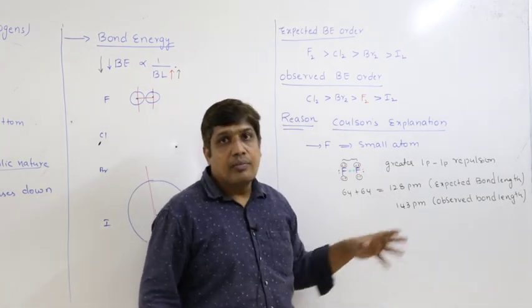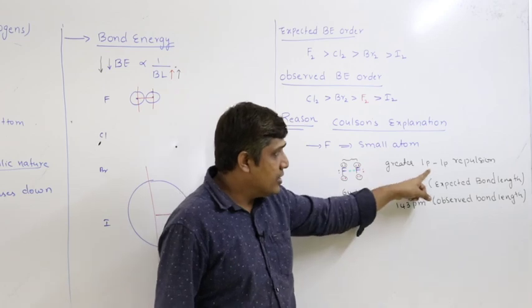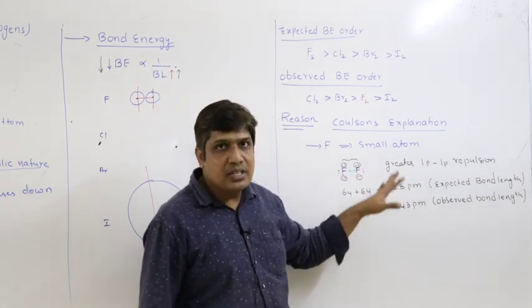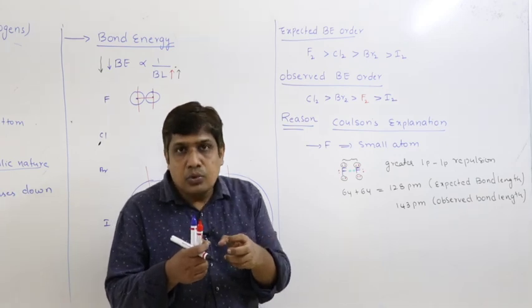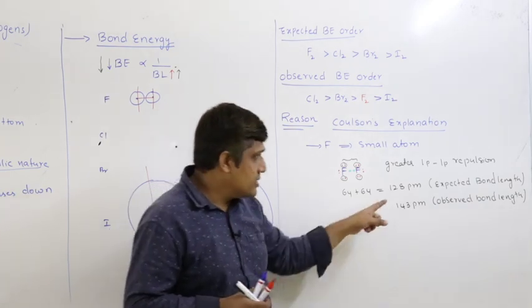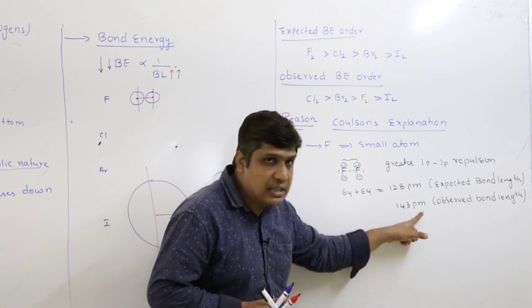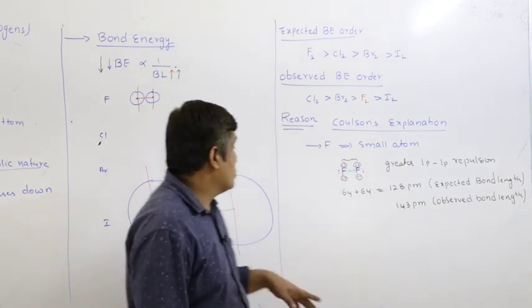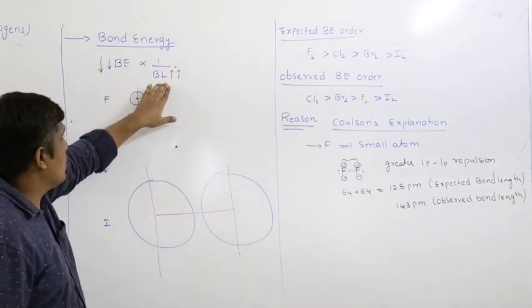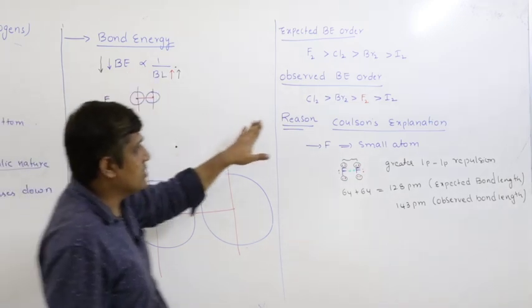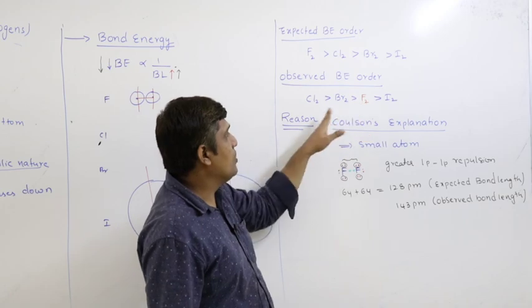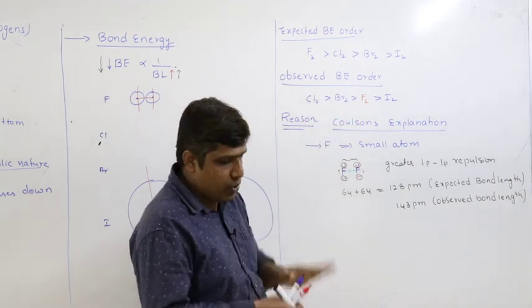Why is it more? Because to minimize this lone pair repulsion, the 2 fluorine atoms are assumed to move away from each other. Hence, there is an unusual increase in the bond length. So, if there is an unusual increase in bond length, there should be an unusual decrease in bond energy. Hence, the bond energy of fluorine is found to be less than that of chlorine as well as bromine.